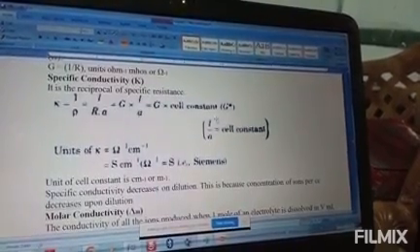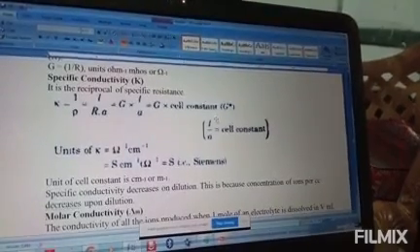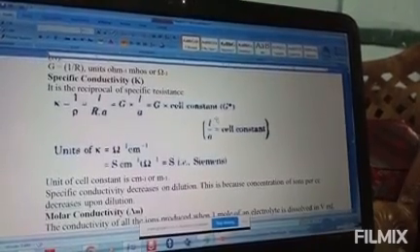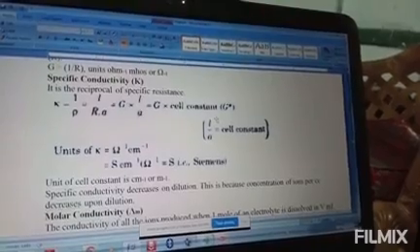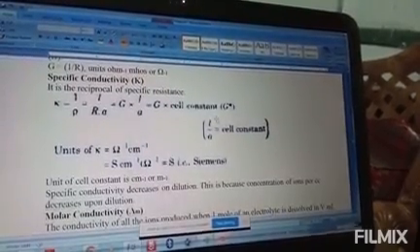Last one is temperature. If the temperature is more, more solute can dissolve. Isn't it? More solute dissolving means more ions are produced, thereby conductance automatically increases. Clear? So we can be asked to explain all these factors. Clear now? This explanation you need to recall.